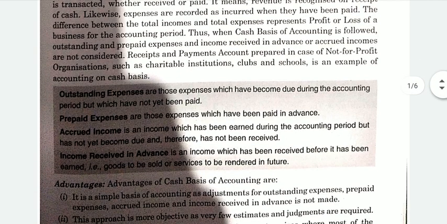Here are a few terms. What is outstanding expenses? As I have discussed, outstanding expenses are those expenses which have become due during the accounting period but have not yet been paid. As I had taken an example, suppose your rent was due but you have not paid your rent for the month till the end of your accounting period. So that will be your outstanding expenses.